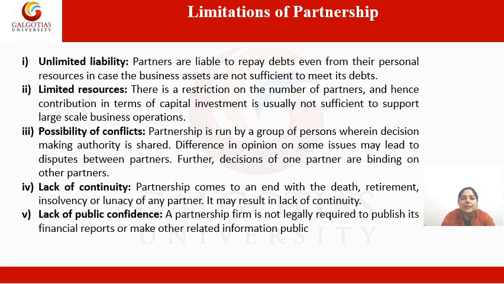In the previous slide, we discussed the merits of partnership firm. Now let's discuss the limitations of partnership firm. The first limitation of partnership is unlimited liability. Partners are liable to repay debts even from their personal resources in case the business assets are not sufficient to meet its debt. It means partners have unlimited liability, and what is unlimited liability? It means partners have to pay from their personal assets if the business is not sufficient to repay its debt.